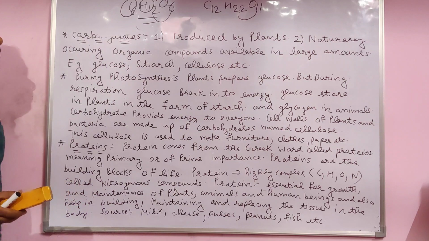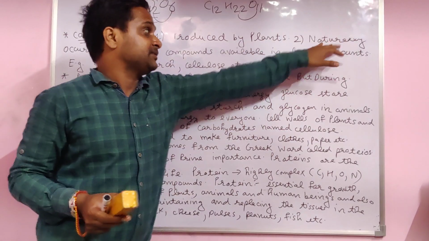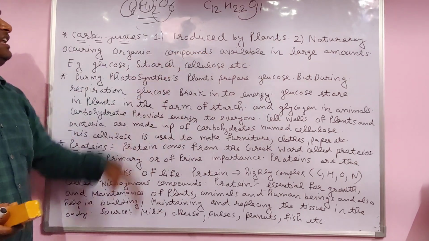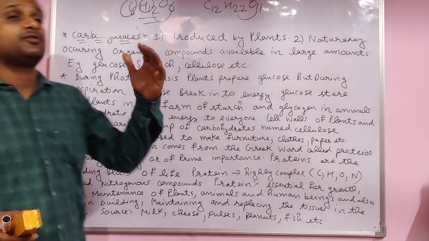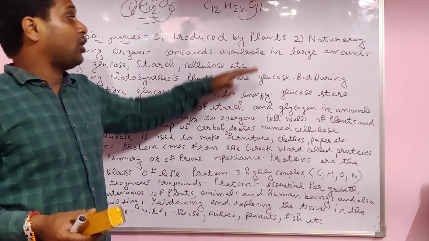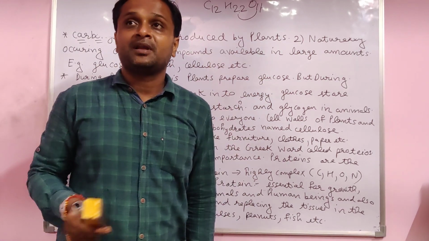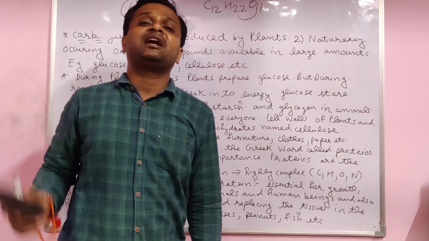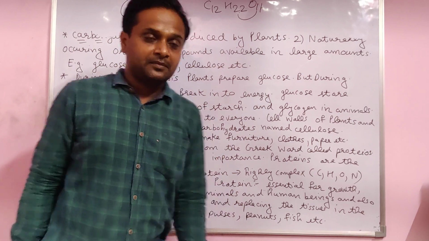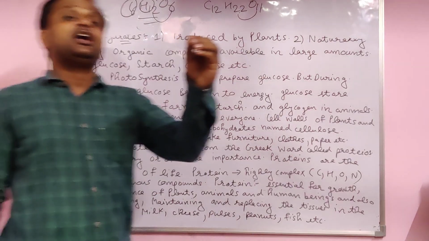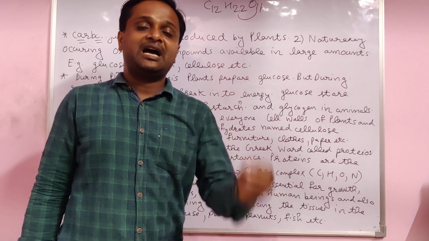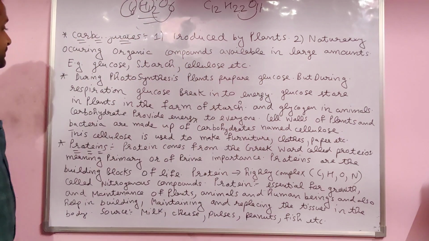Yes, naturally occurring organic compounds are available in large amounts, like glucose and starch, which are made by nature only. Everything in the world is made from carbon and hydrogen, organic compounds. But when we add chemicals, that is inorganic in nature. That's why harmless.